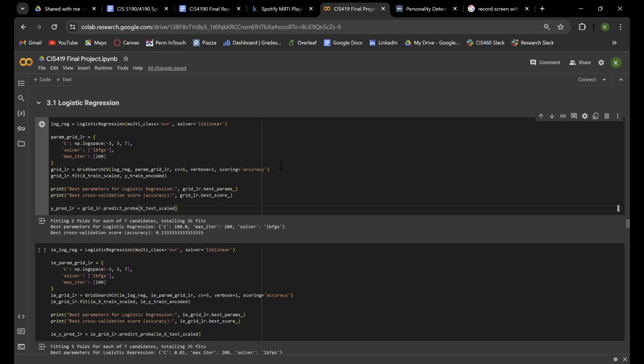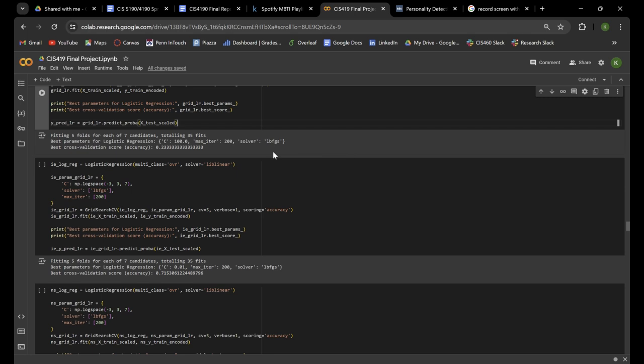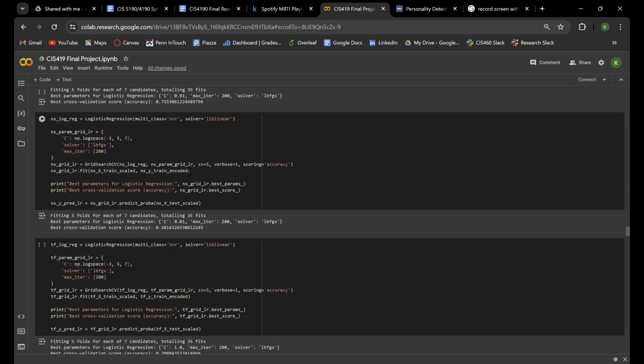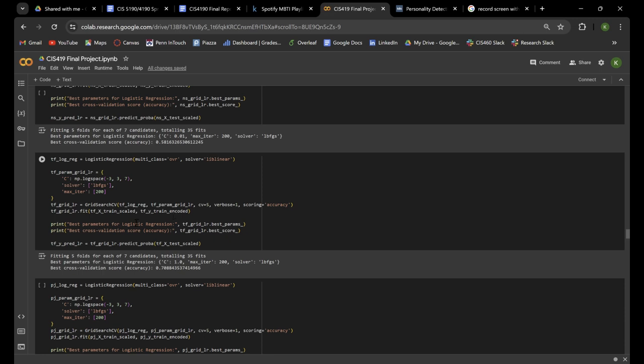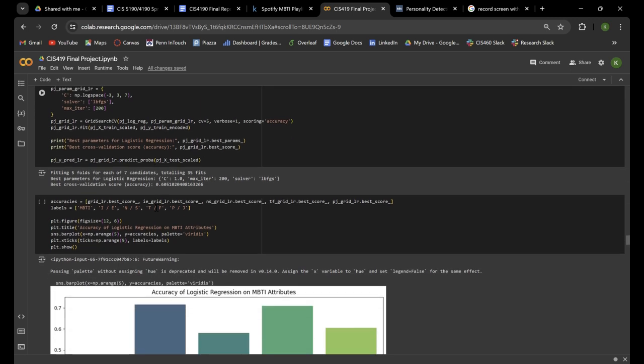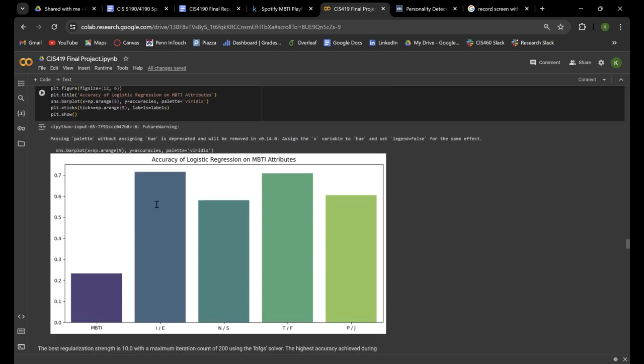With that being said, though, when we move over to independent MBTI traits, we can see that cross-validation accuracy score rise significantly. For example, for predicting introversion versus extroversion, we have a 71.5% cross-validation score. For N versus S, we have a 58%. For T versus F, we have a 70.8%, and for P versus J, we have a 60.5%. Down in this plot, you can see the accuracies of all of our predictions. You'll notice that the MBTI total has a much lower accuracy, but that is expected since we are predicting all 4 aspects of the personality instead of only one.